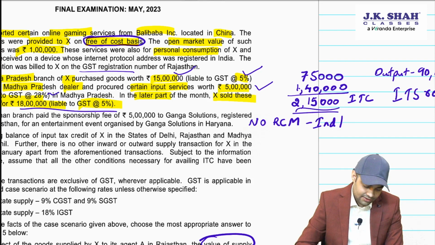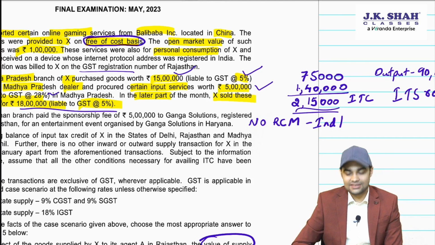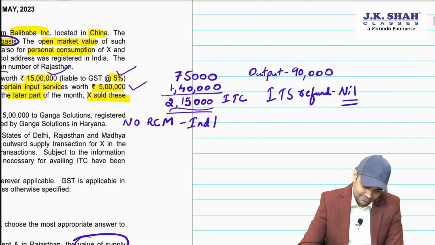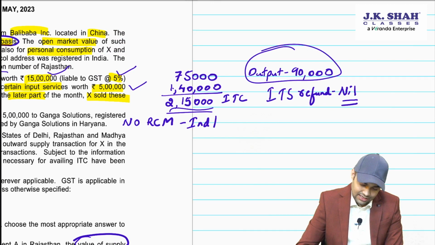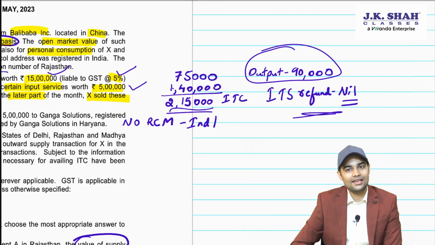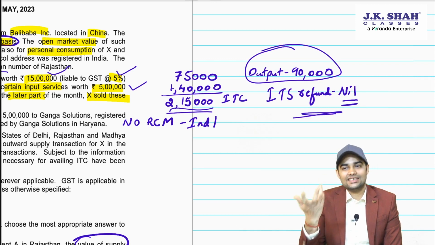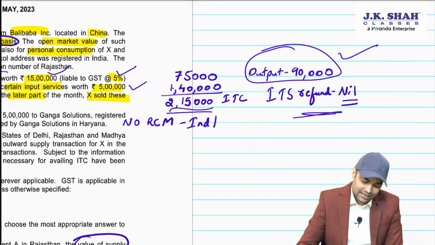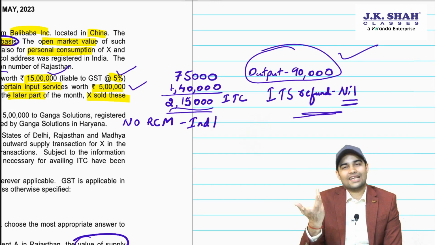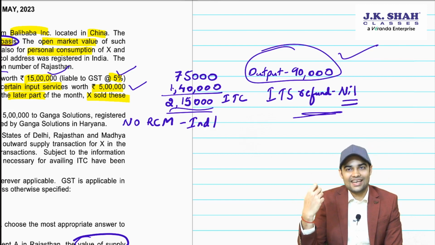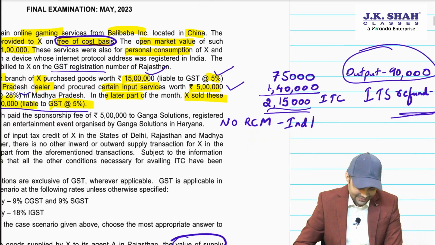Output will be 18 lakh into 5%, that is 90,000. So will refund be eligible? The answer is no. Inverted tax structure refund will be nil. Plus, is GST applicable on this? Yes. Output is 90,000. ITC 2,15,000. So tax payable will be nil. In fact, the ITC will be carried forward. Okay. Then